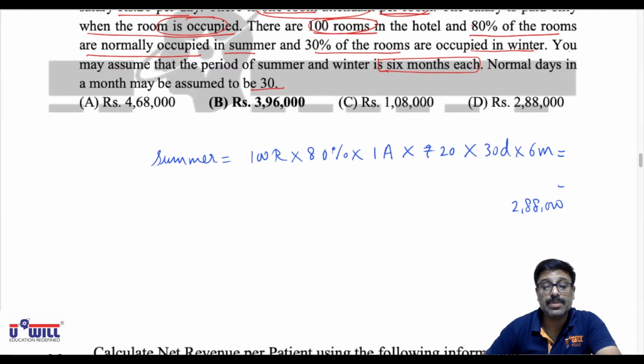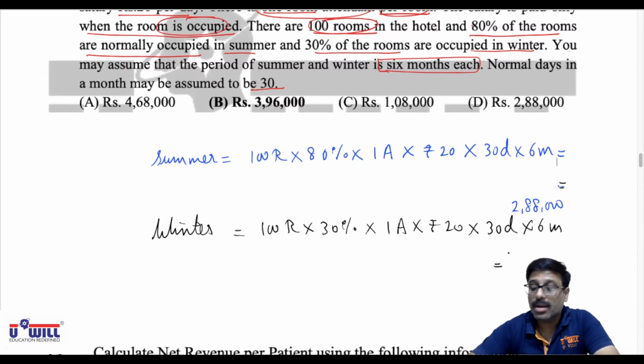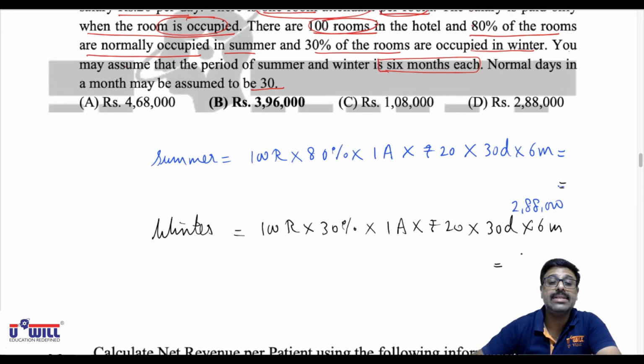Now winter season's expense. Same 100 rooms, but in winter 30% is occupancy. One attendant per room is required. 20 rupees we are going to pay him into 30 days, and again 6 months is the winter season also. So that comes to how much? 100 into 30%, that is 30 rooms into one attendant, 30 attendants into 20 rupees, 600 rupees per day into 30 days into 6 months. So 1,08,000 would be the expense over here for winter season.